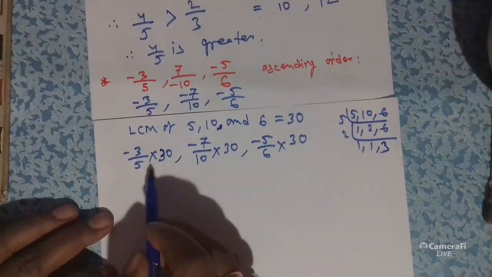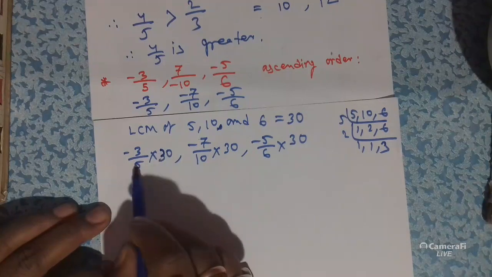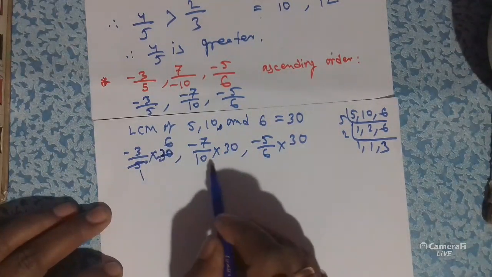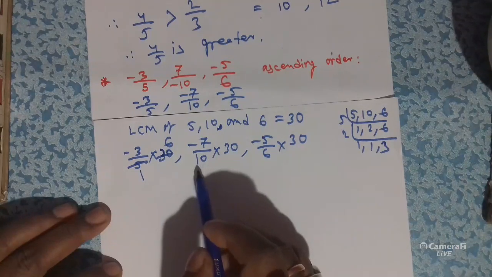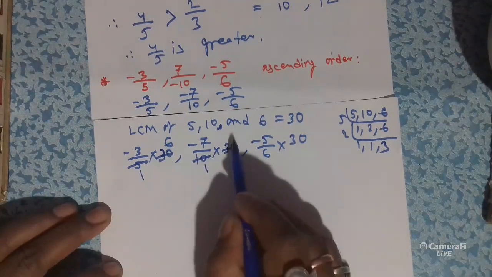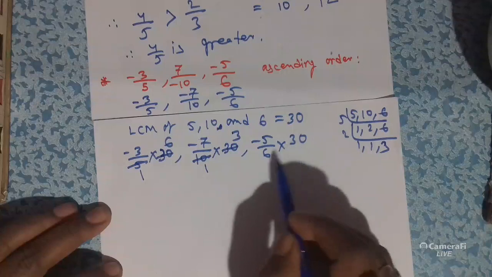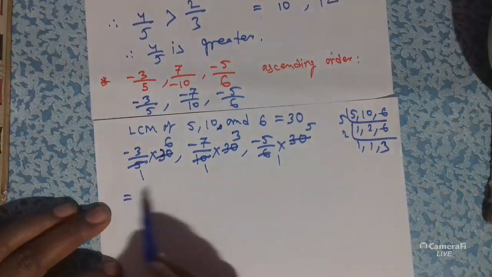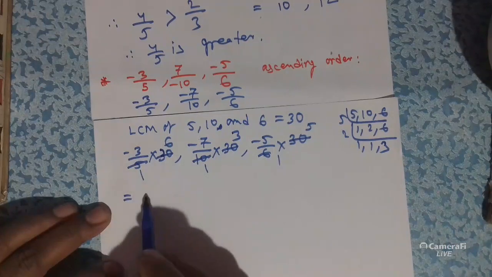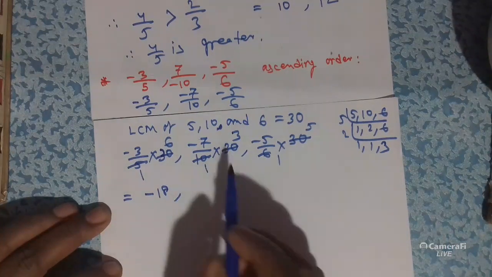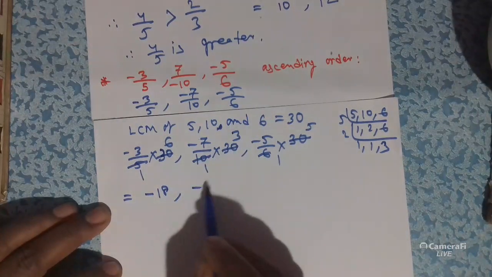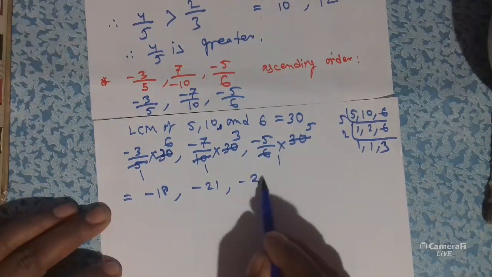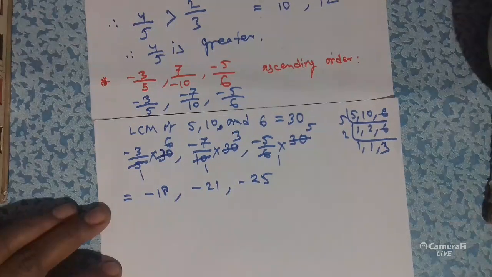Now we can divide 5 and 30 by 5. So 30 divided by 5 is 6. Again 30 and 10 can be divided by 10 and 30 and 6 can be divided by 6. Now 6 multiply minus 3 is minus 18. Minus 7 multiply 3 is minus 21 and minus 5 multiply 5 is minus 25.